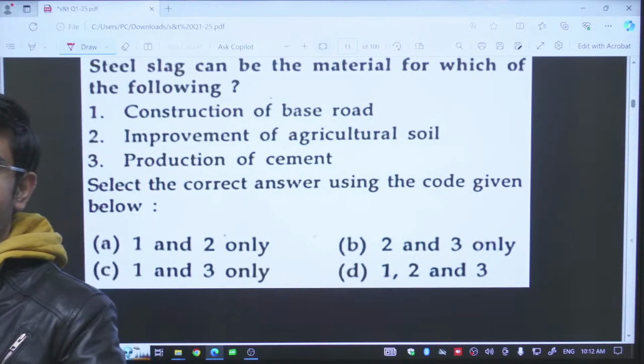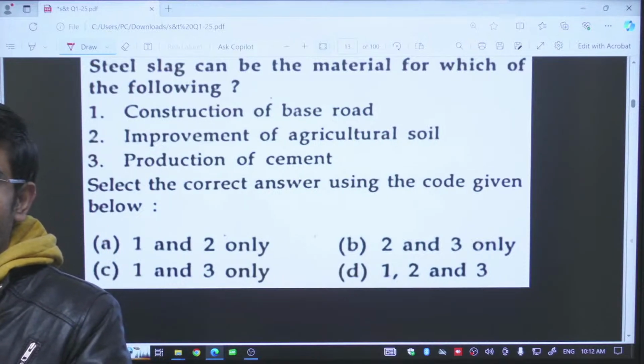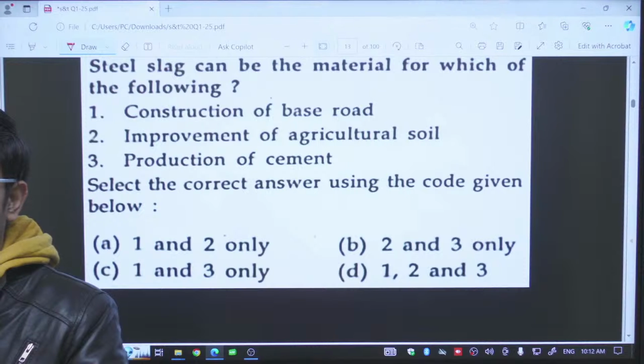It can reduce the acidity of the agricultural soil. Calcium oxides or hydroxides are basic in nature, so it can be used for the acidic soils. Ultimately you can use it for improvement of the agricultural soils. This is a right statement.